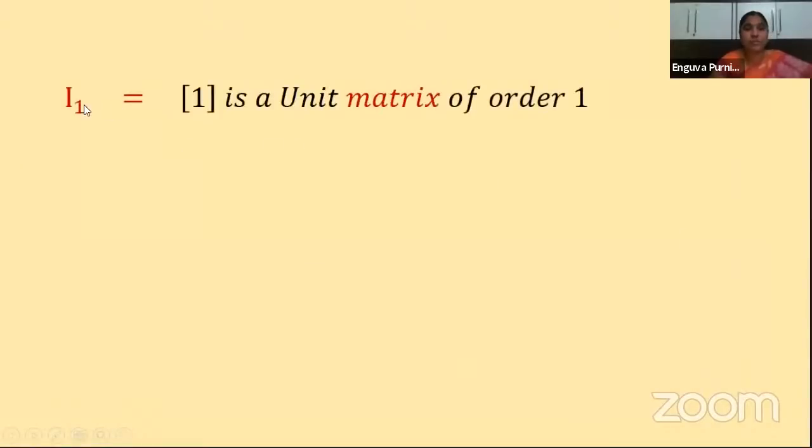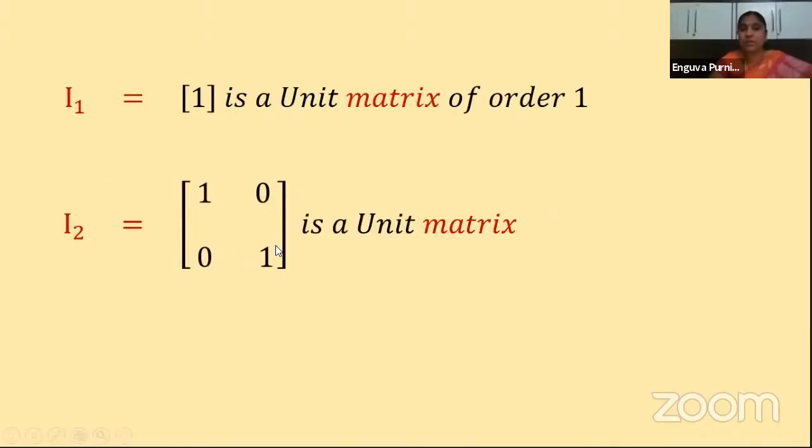So here I am showing I1 is equal to 1. It is a unit matrix of order 1. Means there is a single element because it has only 1 row and 1 column. Next one is I2. I2 is 1, 0, 0, 1, a unit matrix of order 2.